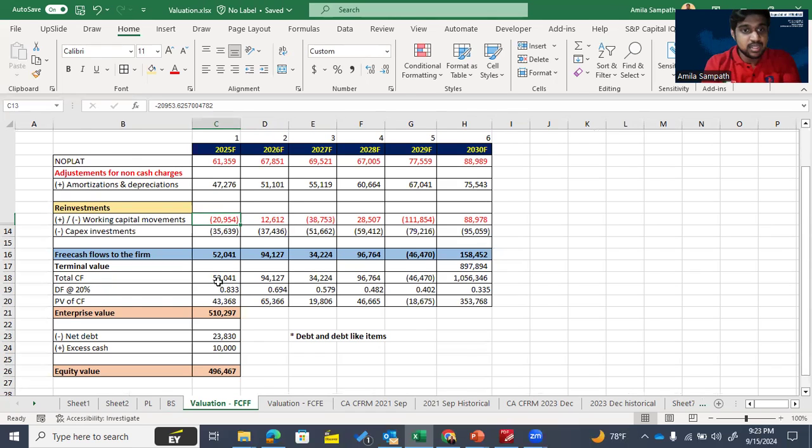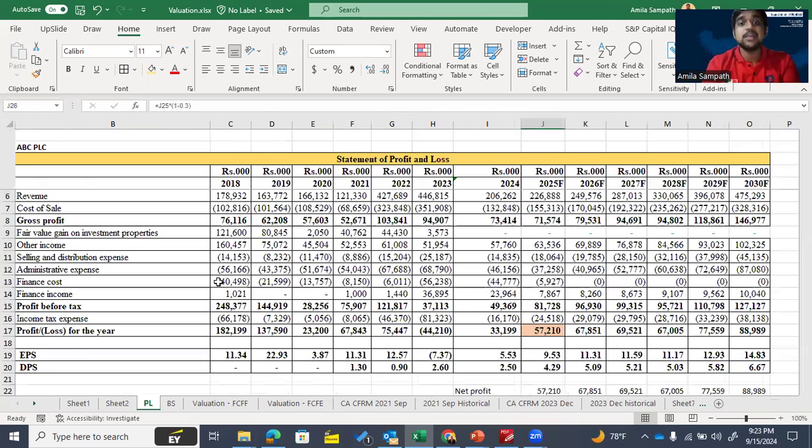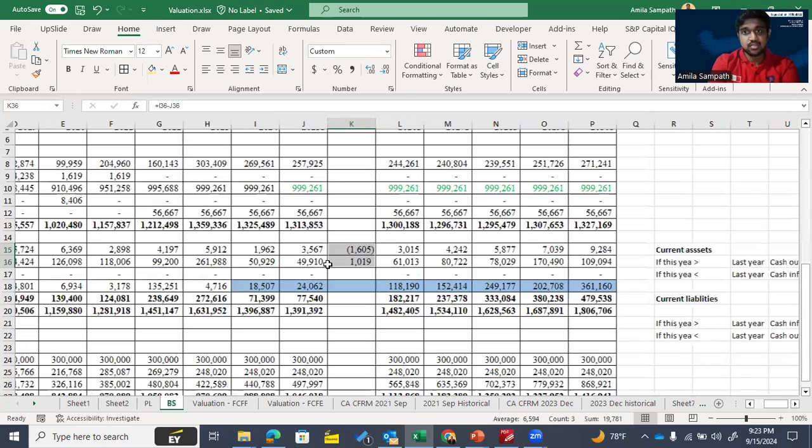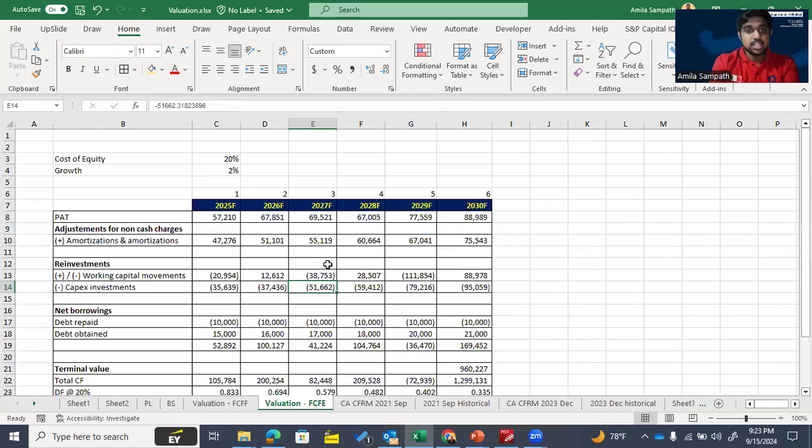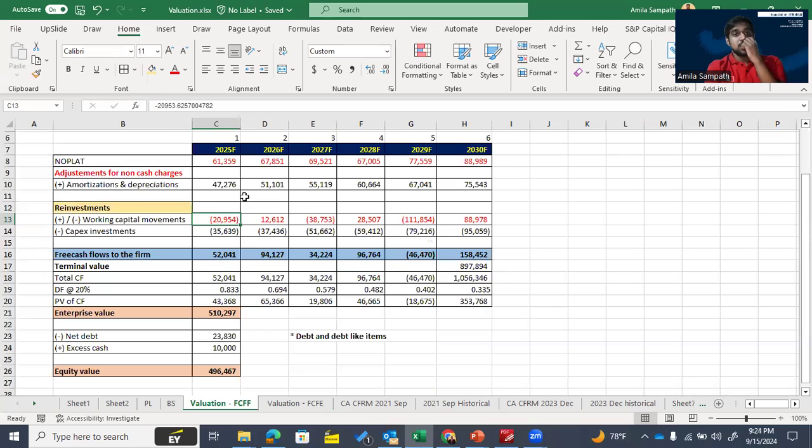Then you need to calculate working capital movement like this, and you need to adjust working capital movement into our NOPLAT. That means based on the cash inflow and cash outflow, the net amount you can adjust into here.